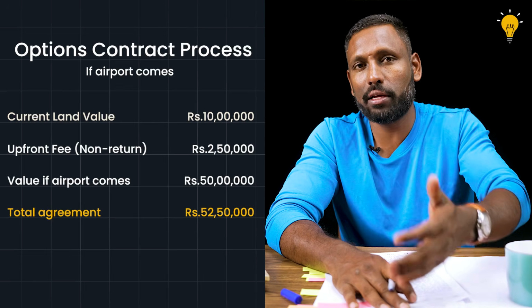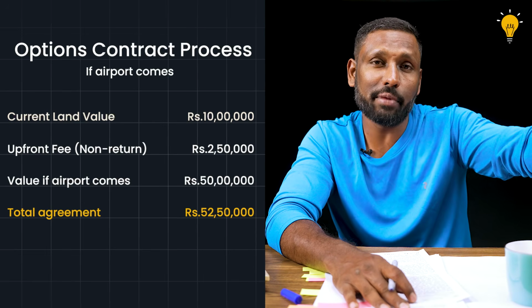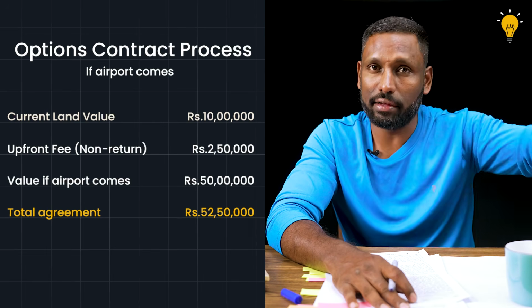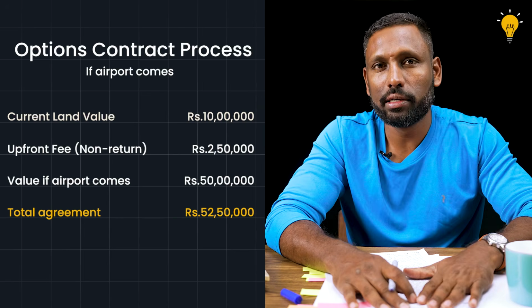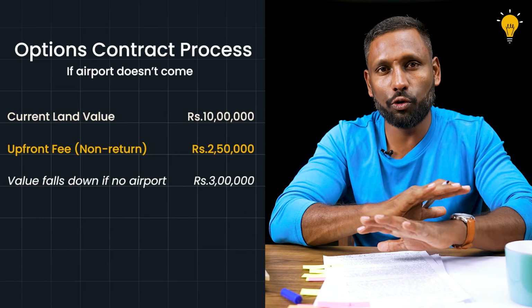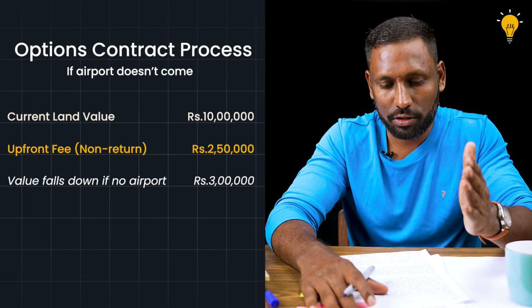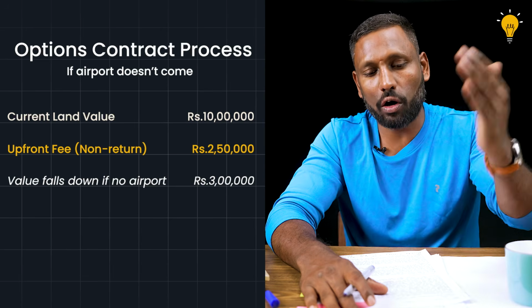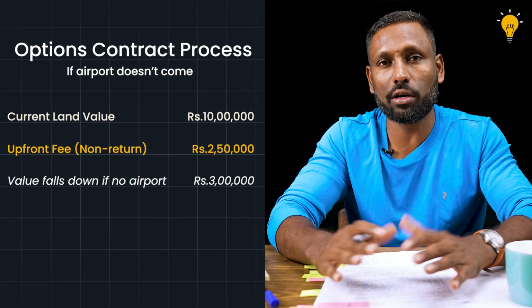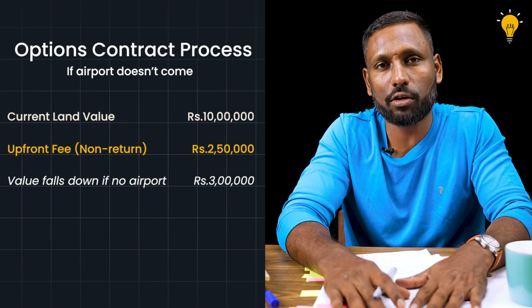Even if other people are buying for a higher price in the same area, you will not pay high. You will pay the agreed amount. If the airport doesn't come, you will lose the upfront money, which is 2.5 lakh. But you will have the option to call off this whole agreement. This contract is what we call an options contract.